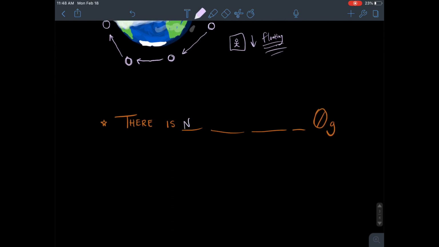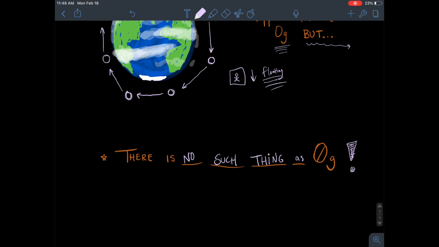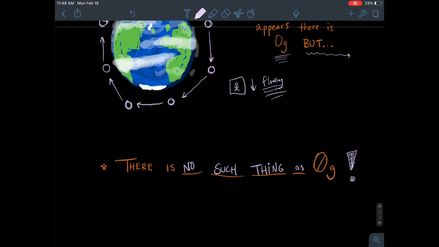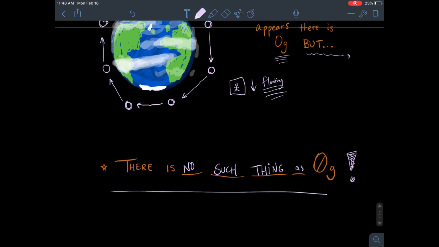there's no such thing as zero gravity. Oh my gosh. It just depends on the observer, where you are, and the reference frame that the person is in. And that's why OK Go could make their music video. That's why the people on the International Space Station look like they're floating and that they have 0G. But really, there's no such thing as 0G. So now you know it.